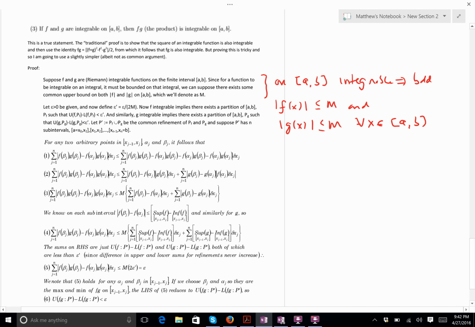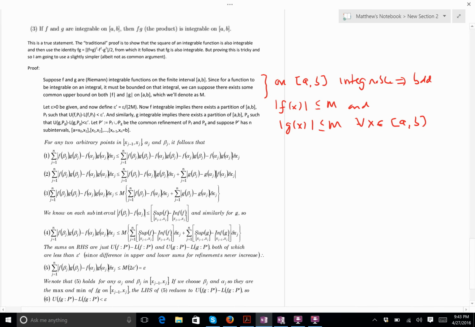And what I'm going to do, and this is kind of one place you have to be a little careful, is I'm going to look at the common refinement of p sub f and p sub g. I'm going to call that p prime. So basically I'm adding all of the points of those partitions, right, and getting a common partition. We call that a refinement of p sub f and p sub g. Okay?